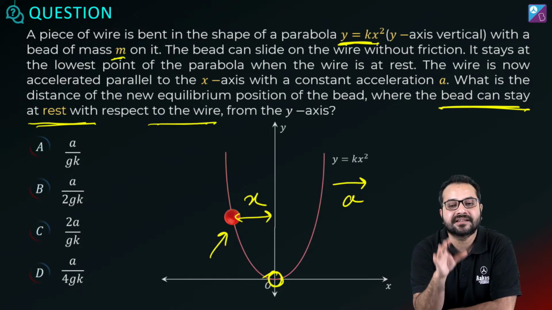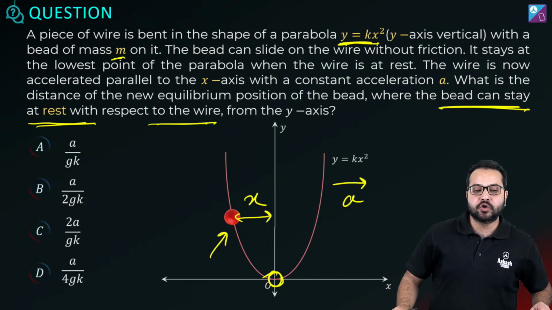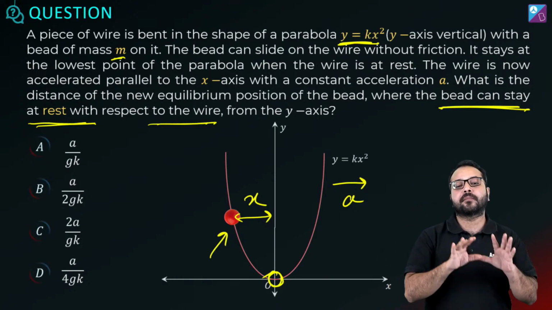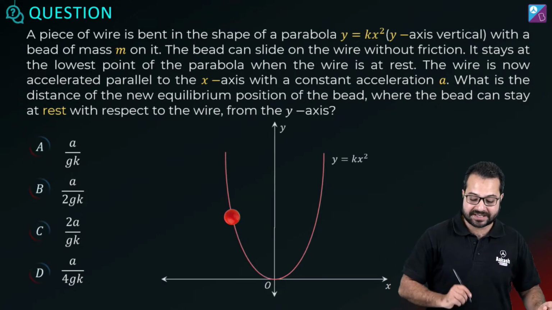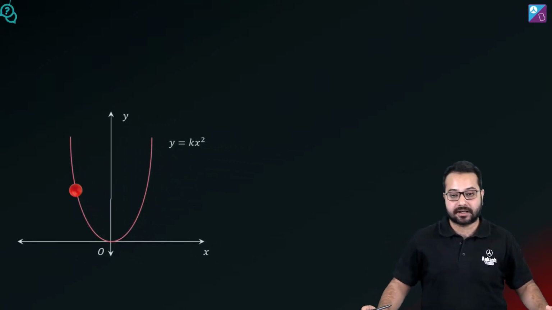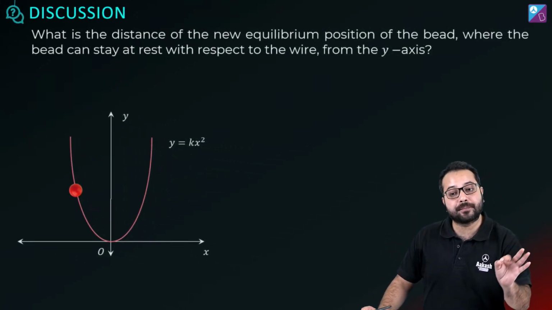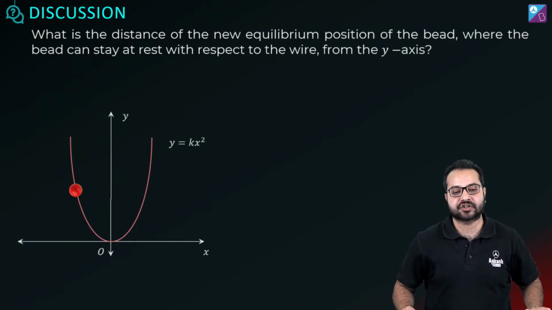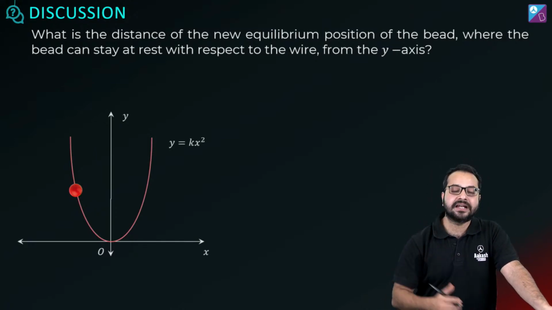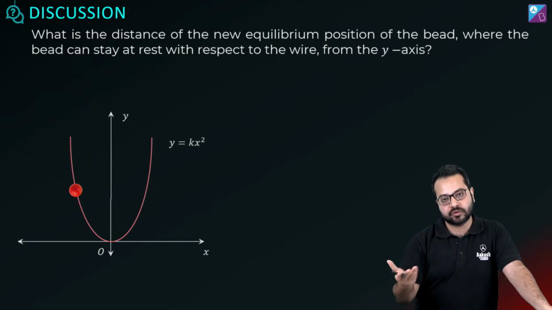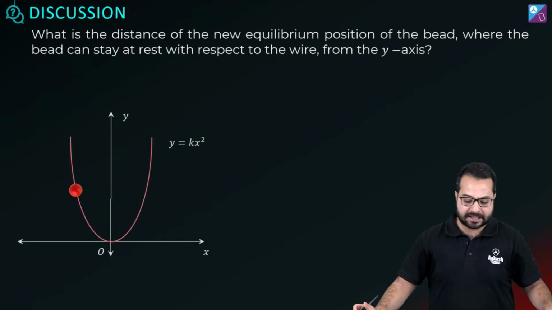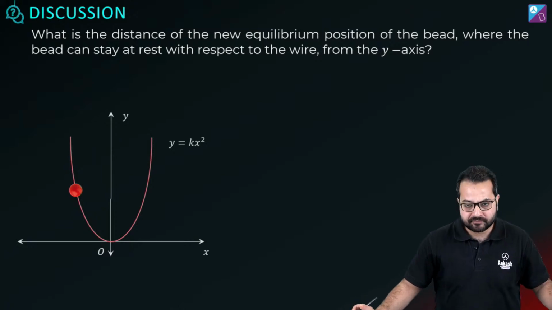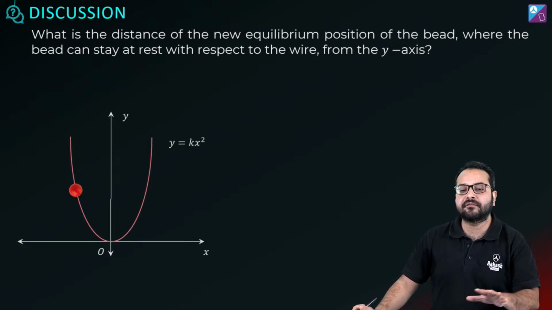Which means this is a hint to observe things from the wire. So what you can do is observe the bead from the frame of the wire. Yes, always remember this hint. This hint will always be given that in this frame there is acceleration and in this frame it is at rest. Correct? So that is indication enough that you can use pseudo force over here. That is going to be helpful. Okay, so let's start observing this from the wire frame.